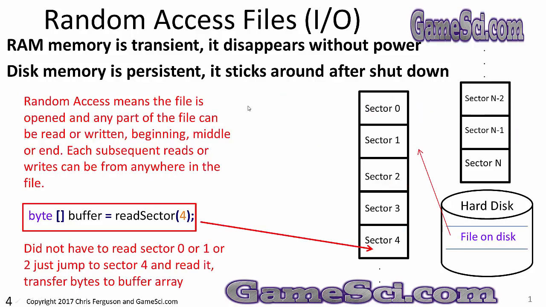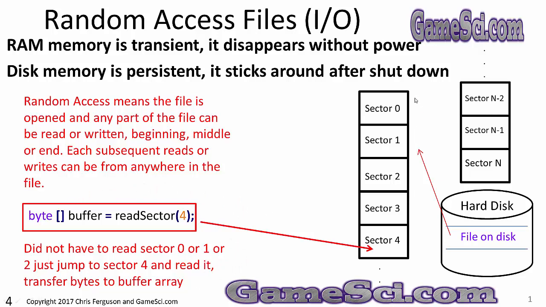Random access means the file is opened and any part of the file can be read or written. The beginning, middle, or end of the file. Each subsequent read or write can be from anywhere in the file. I'm going to say go read sector 4 and I can jump straight to sector 4, read sector 4 and send it back to the buffer. I did not have to read sector 0 or sector 1 or 2, just jump to sector 4 and read it, transfer the bytes to the buffer array. That's what random access means.